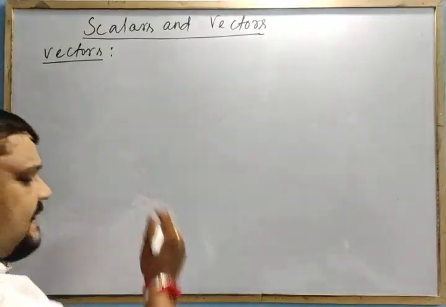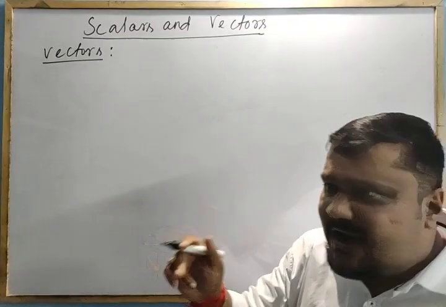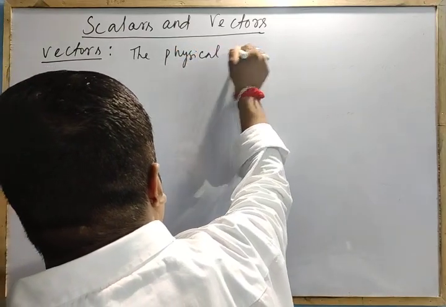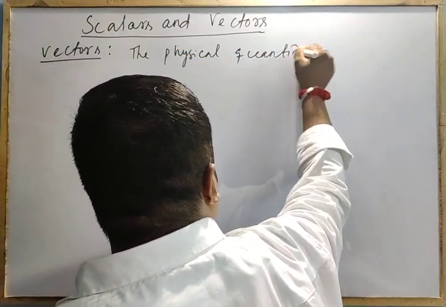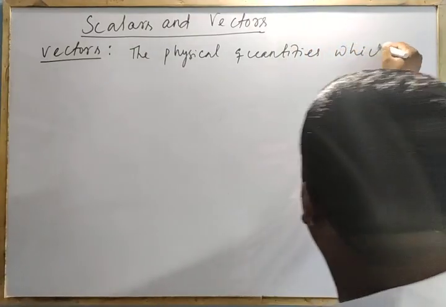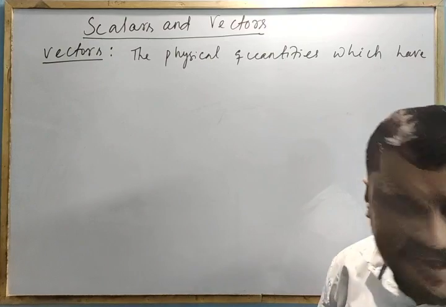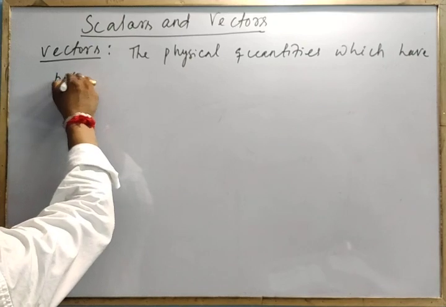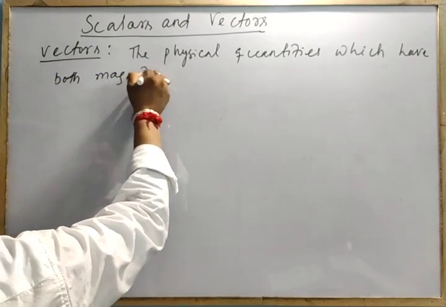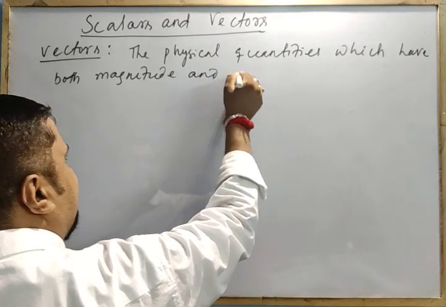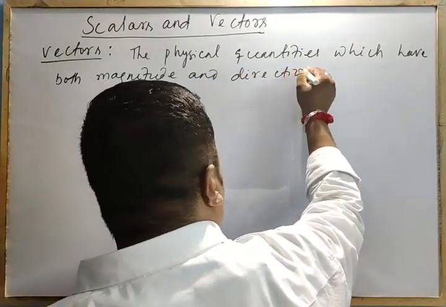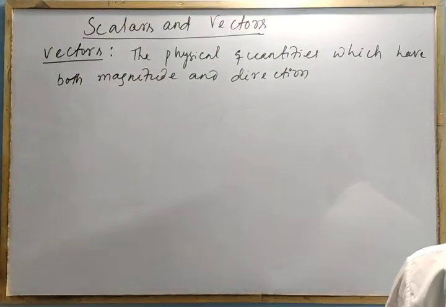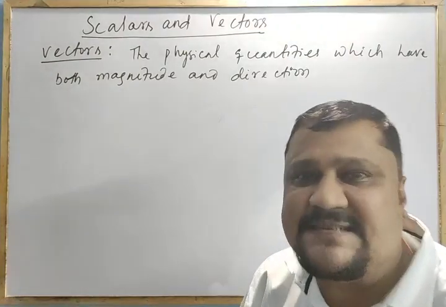So the vectors are, we can say, the physical quantities which have both the magnitude and direction. Magnitude and direction, right?